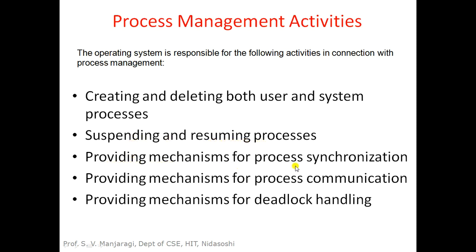Providing mechanisms for process synchronization. Process synchronization is basically required for shared resources. Resources like CPU, memory, I/O devices and files are shared by multiple processes simultaneously, and only one process must be allowed to use the resource at a time.